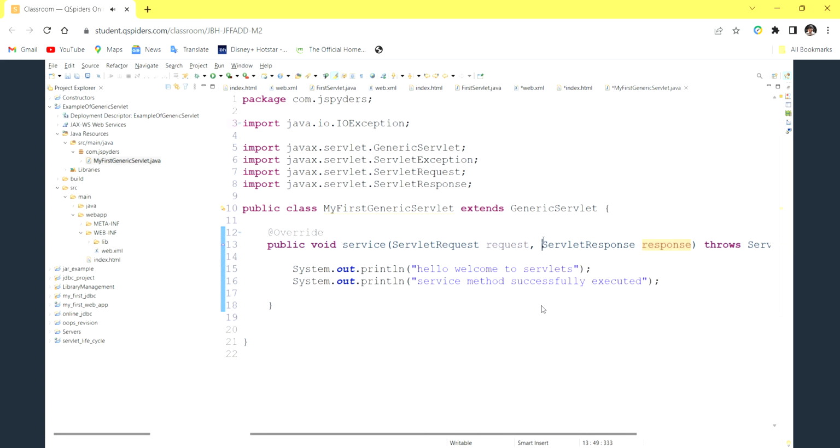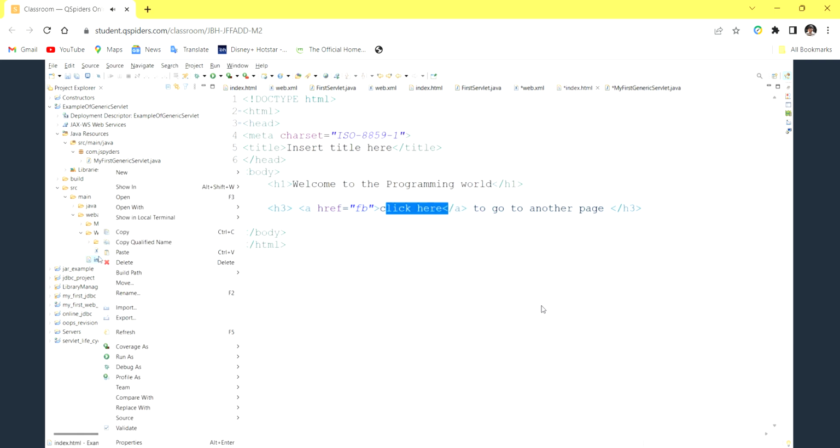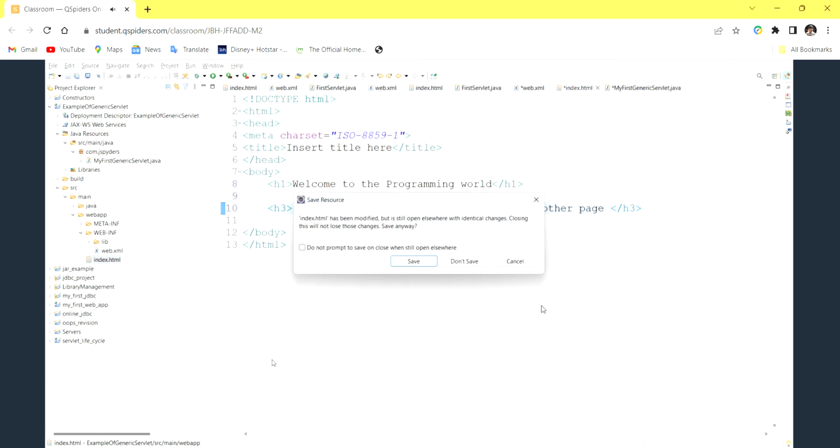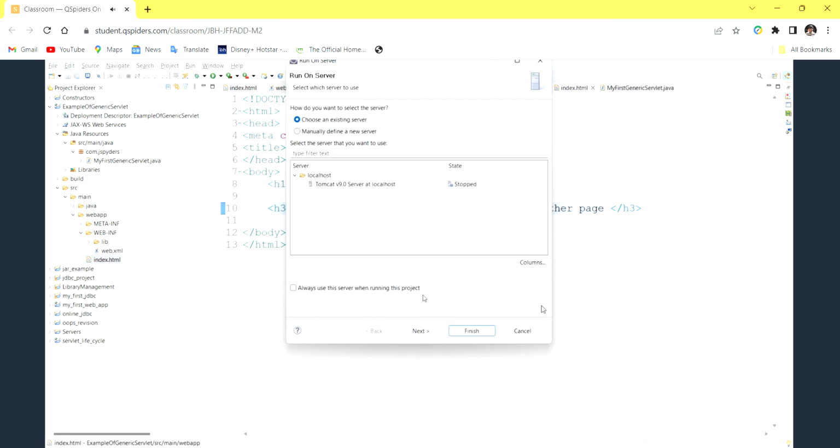That's not a problem. So then we are just printing, we are not processing and we are not sending a response. Not sending a response means it will automatically send a blank response. So let us check this. Right click on your index.html page, run as, run on server. Save this and then select your server.